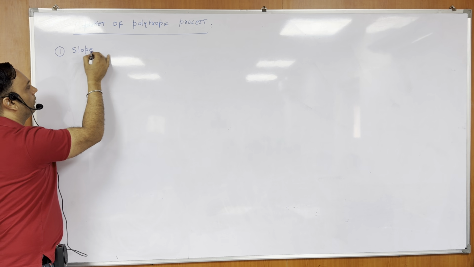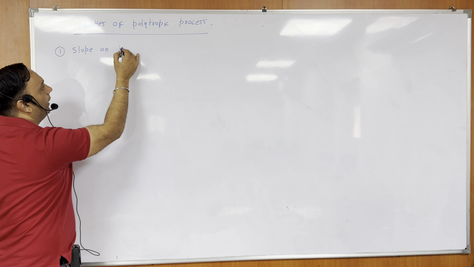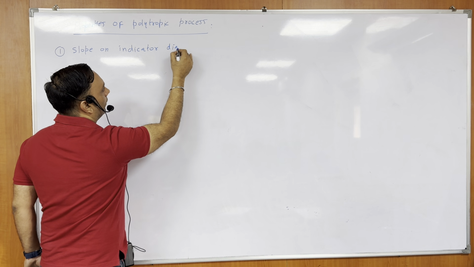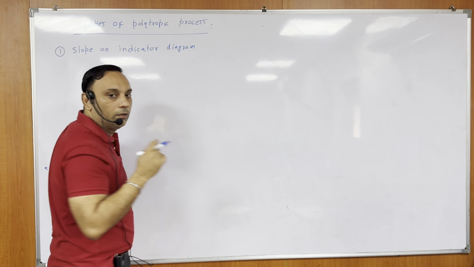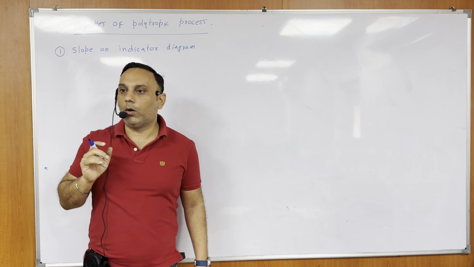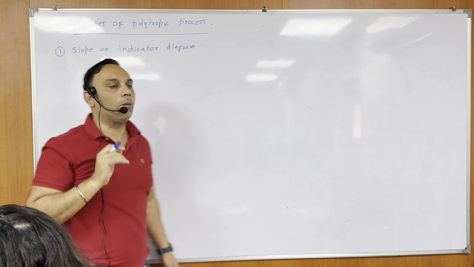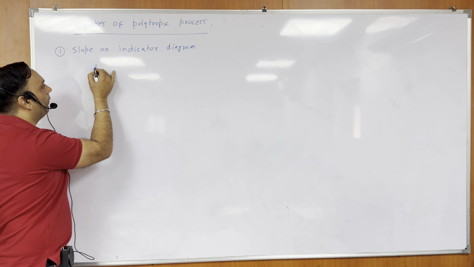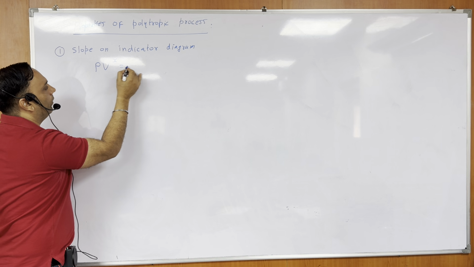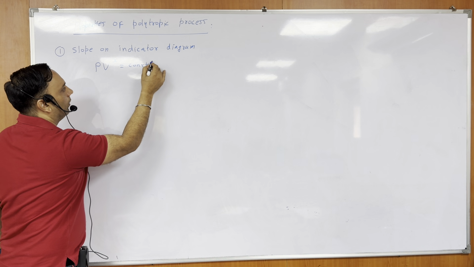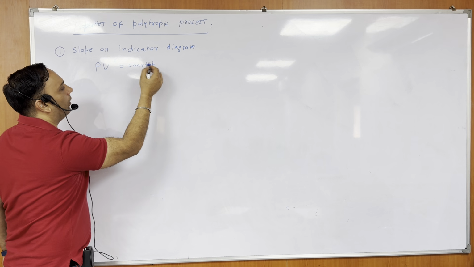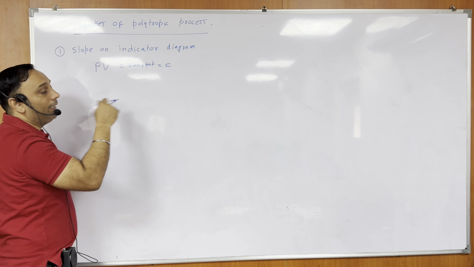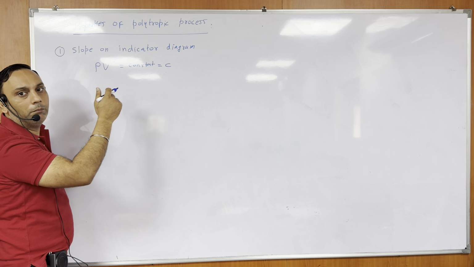Okay. So now dear students, number 1, very important: slope on indicator diagram. So what is an indicator diagram, beta? PV diagram, right? So on the PV diagram, what is going to be the slope of the polytropic process? What we know is that PV to the power x is equal to constant. I want to find out the slope. So say that the constant is some C. Now what do I want? dP by dV I want.